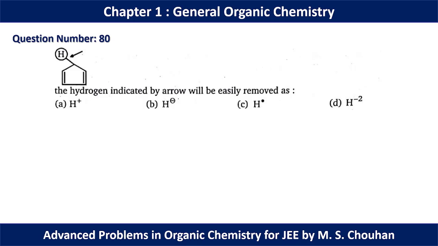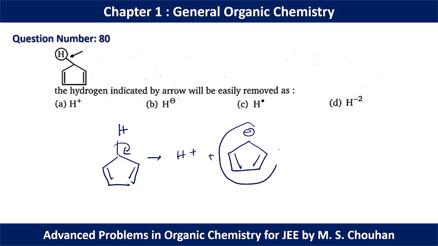In question number 80, the hydrogen indicated by the arrow will be easily removed as H plus. If we remove this hydrogen as H plus, we get a conjugate base which is aromatic in nature. As we know, aromatic molecules are the most stable molecules in organic chemistry. That's why this hydrogen can be dissociated as H plus to give a negatively charged conjugate base. Hence for question number 80, option A should be the correct option.